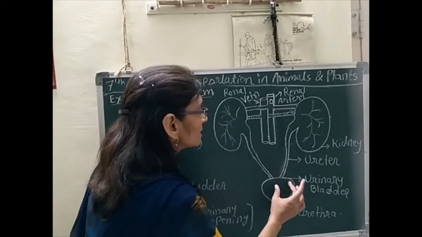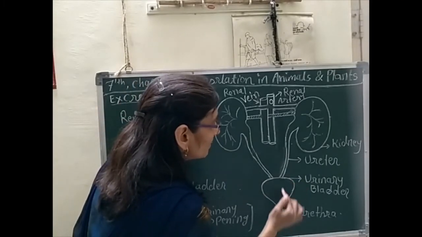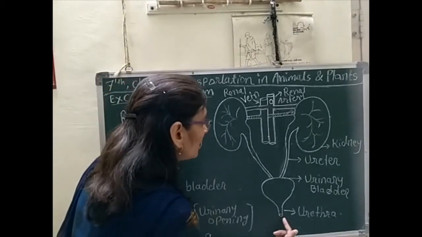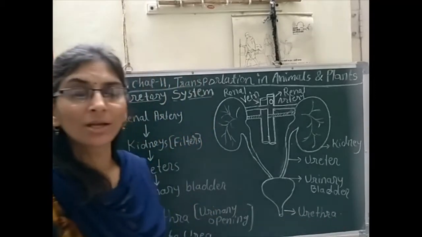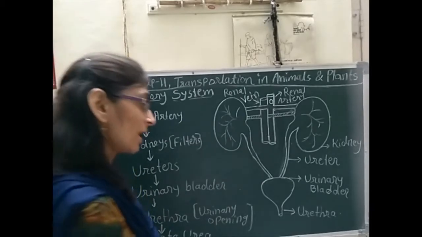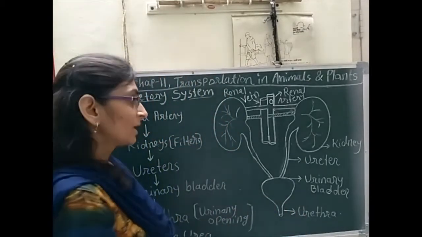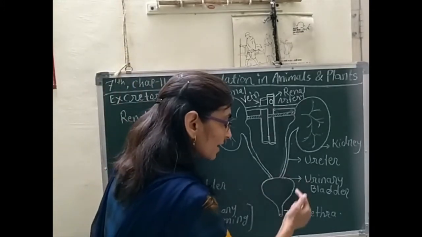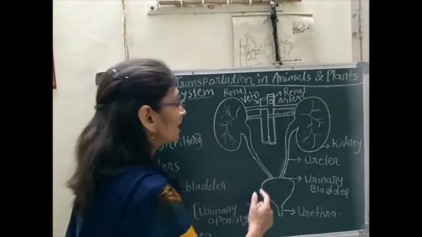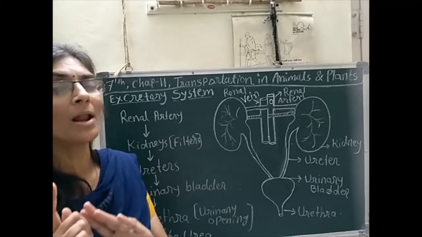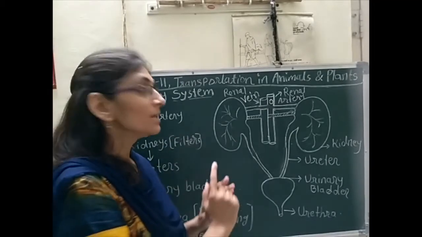After some time it gets passed out of the body through the urinary opening, that is the urethra. It is also a muscular tube-like opening. And the urinary bladder is also a muscular bag. Its capacity is 300 ml to 500 ml to store urine.